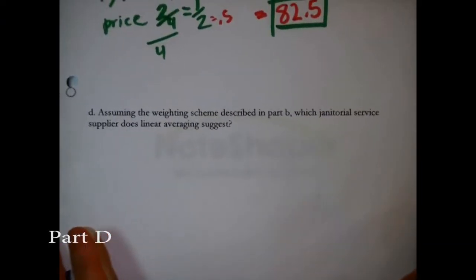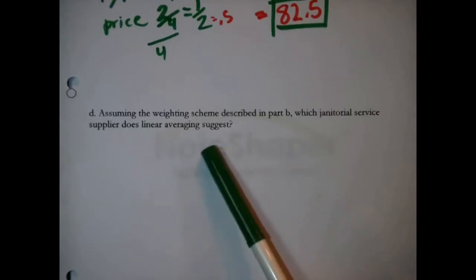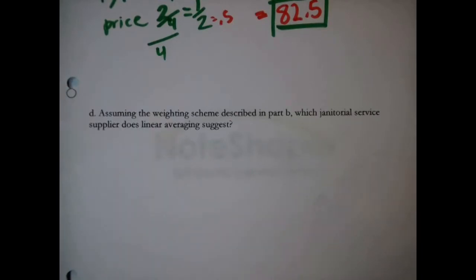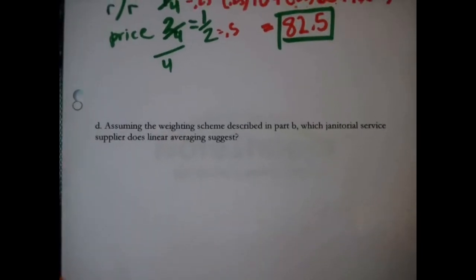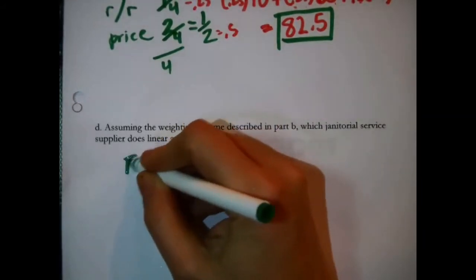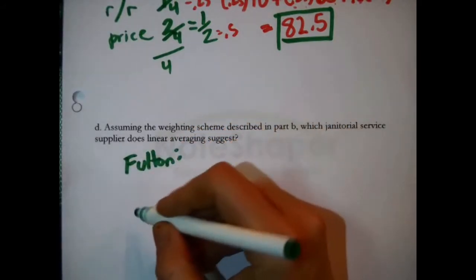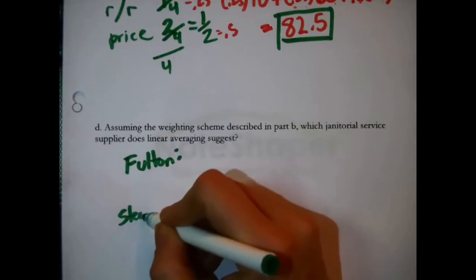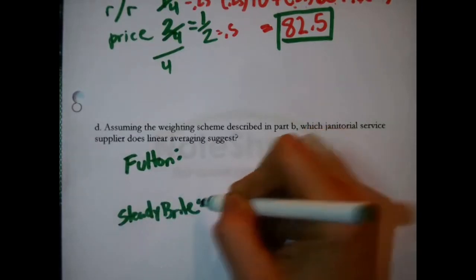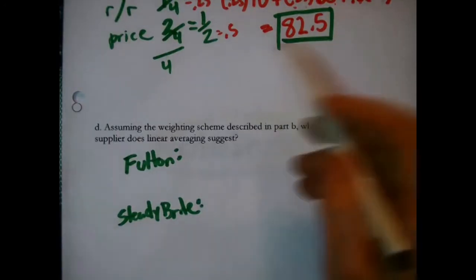Assuming the weighting scheme described in Part B, which janitorial supplier does linear averaging suggest? Okay. Let's see. If we wanted to keep this up, we would need to compare Dawson to Fulton and Dawson to Steady Bright. But basically, I just have to repeat these calculations that I did up here for Dawson.